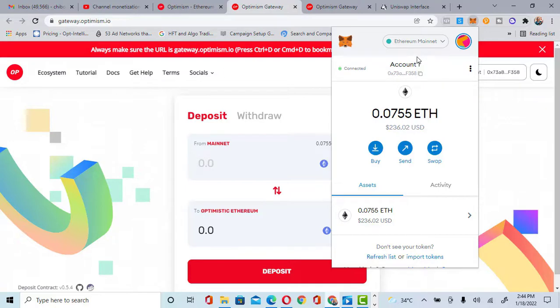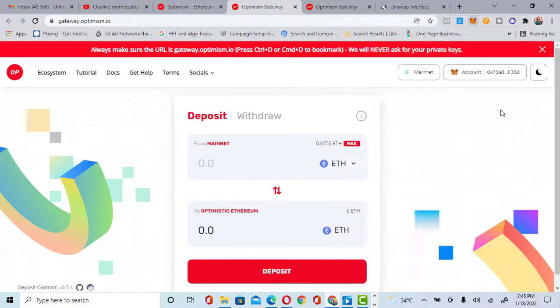Now you have to send Ethereum using ERC20. You can use Binance, you can use Bybit, you can use any exchange of your choice. If you need any exchange, go to the link in the description to sign up on Binance or Bybit or any other exchange of your choice to be able to send Ethereum to your MetaMask wallet. Alright, so once you receive your Ethereum on your MetaMask wallet, you can see my Ethereum here.